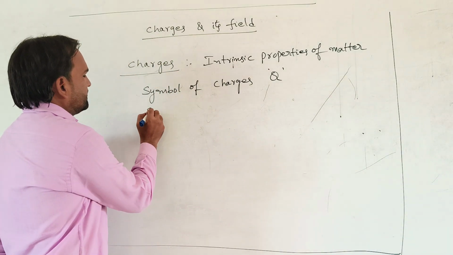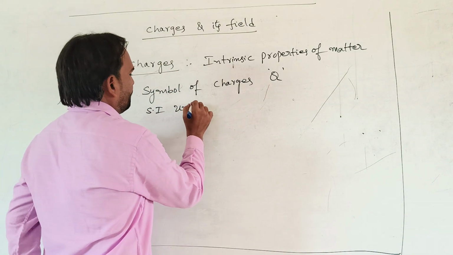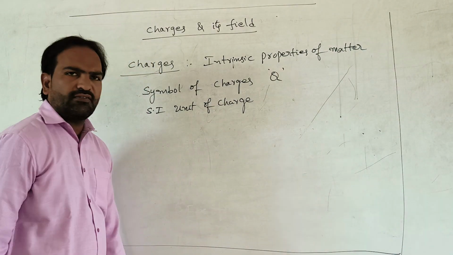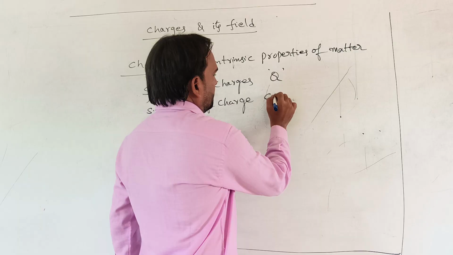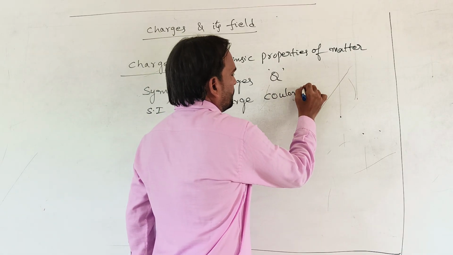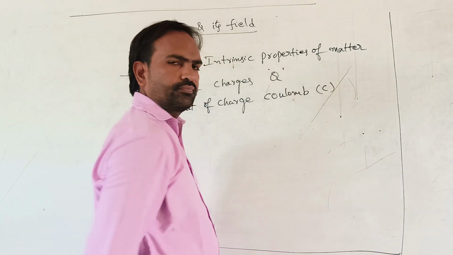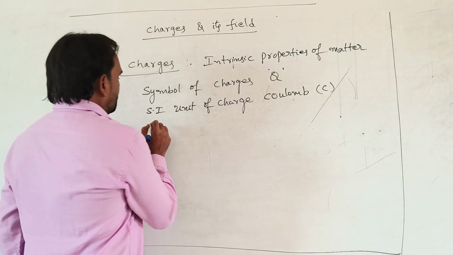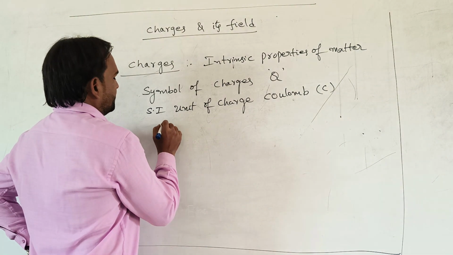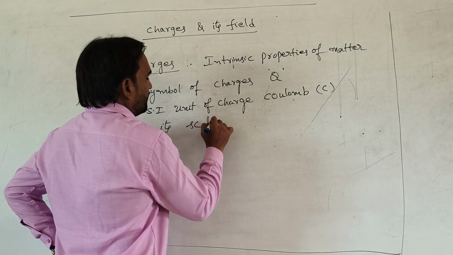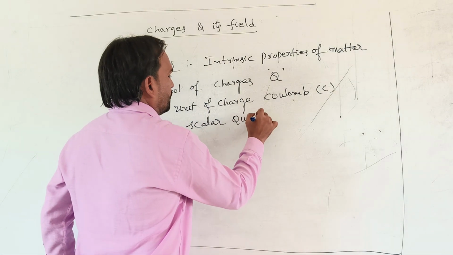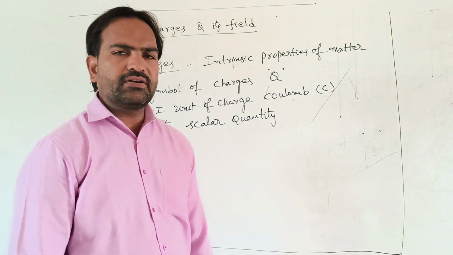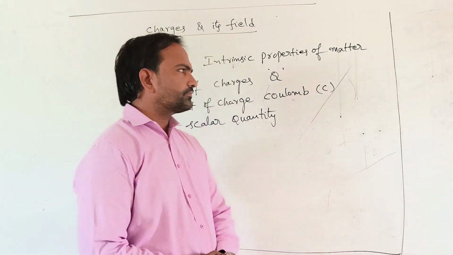What is the SI unit of charge? The SI unit of charge is the coulomb, symbol C. Next, this charge is a scalar quantity.